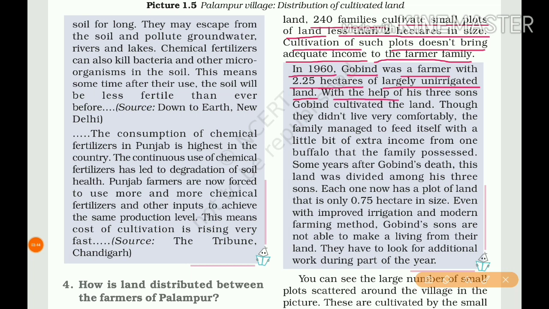With the help of his 3 sons, Gobind cultivated the land.